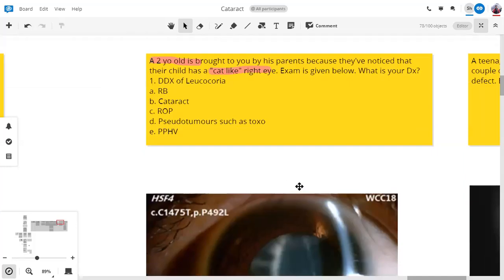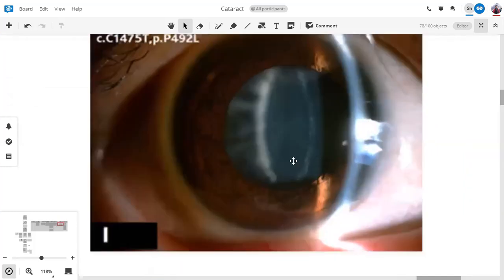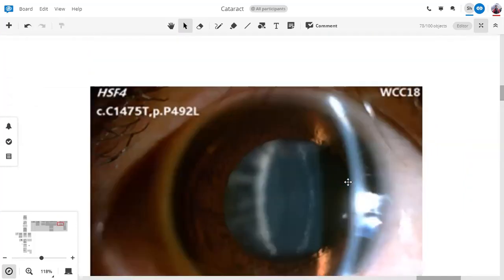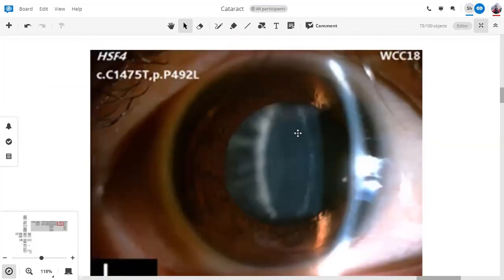So let's look at this cataract. This is a cataract, because on examination we can see that there's an opacity in the lens. What is peculiar about this cataract?